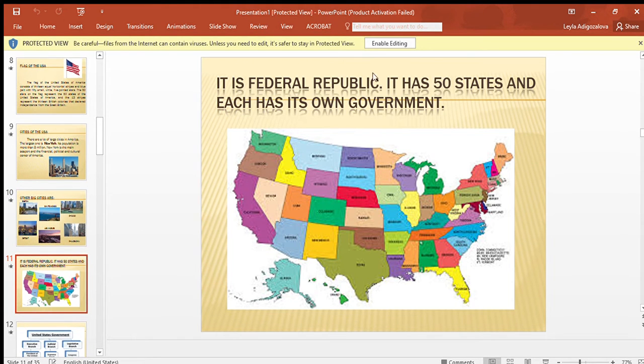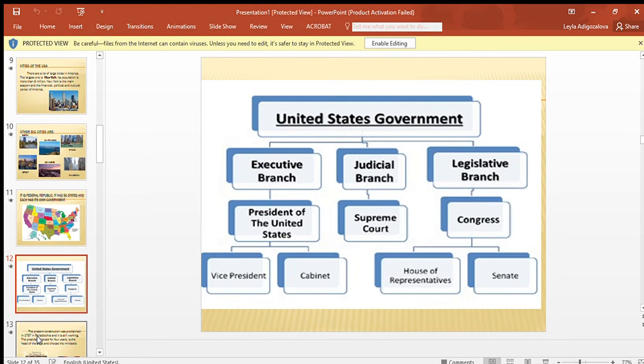America is a federal republic. It has 50 states and each has its own government. Here are the states you can see. The United States government consists of the executive branch, judicial branch, and legislative branch. The executive branch is divided into the President of the United States, Vice President and Cabinet, the judicial is the Supreme Court, and the legislative branch is Congress: the House of Representatives and the Senate.